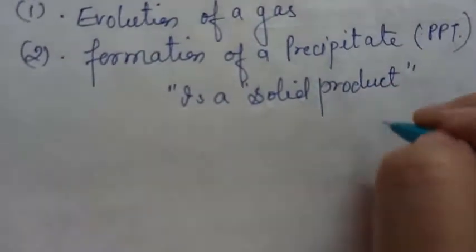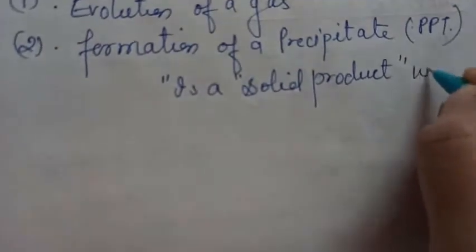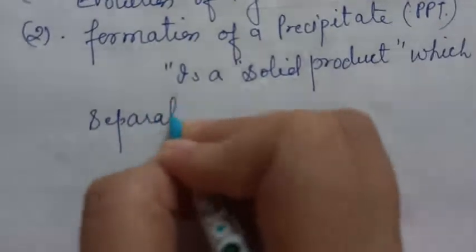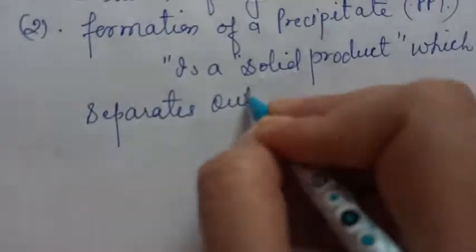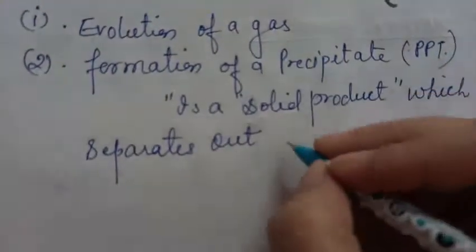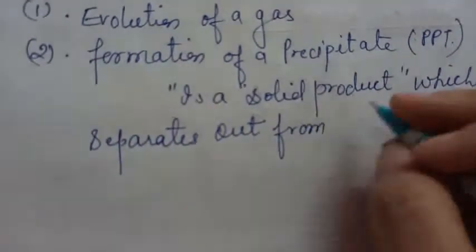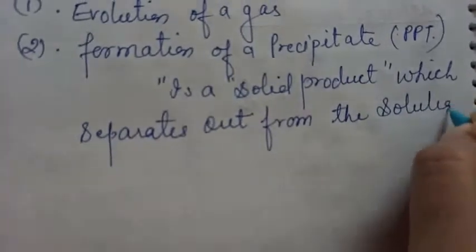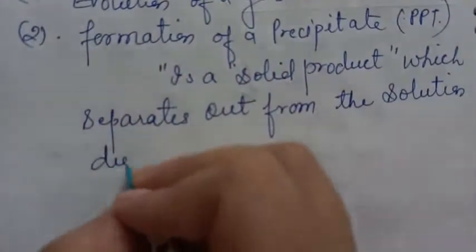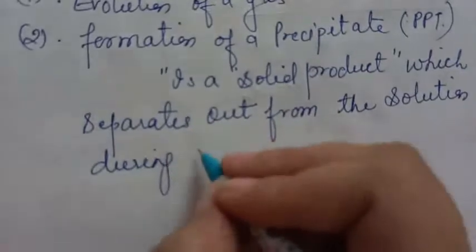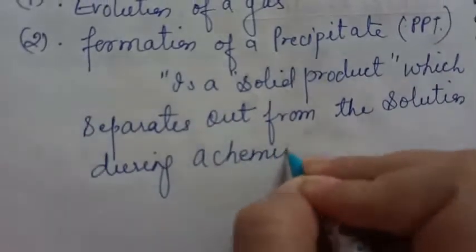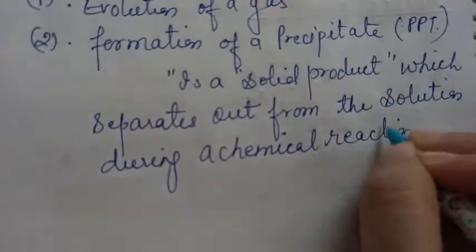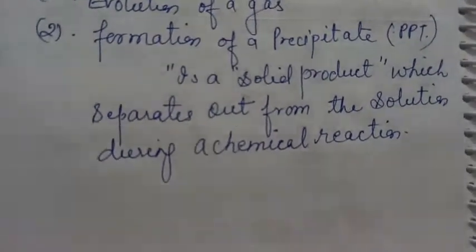So it is a solid product which separates out from the solution during a chemical reaction. तो एक precipitate क्या है? Precipitate वो substance है जो chemical reaction होते समय अलग हो जाता है या separate हो जाता है.